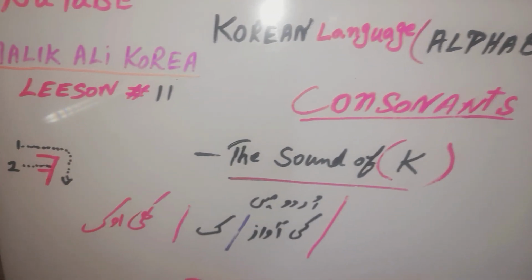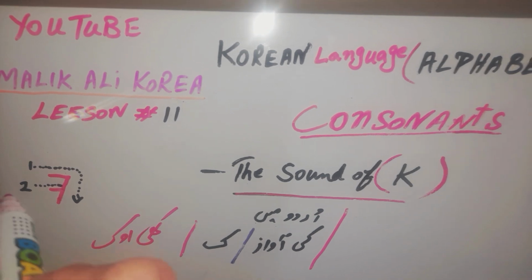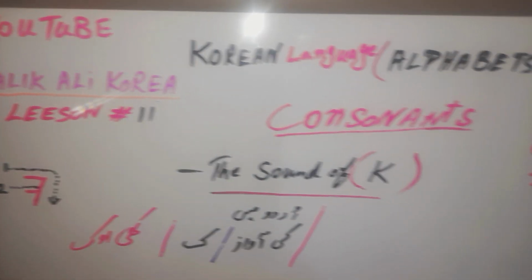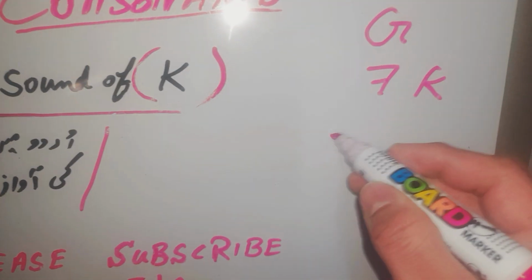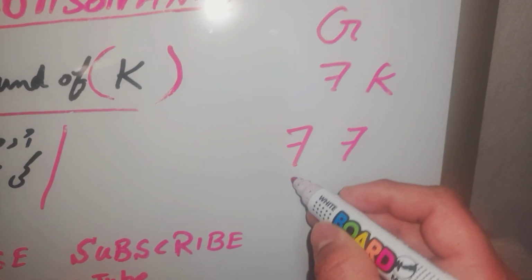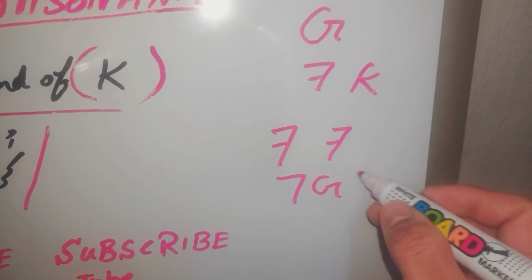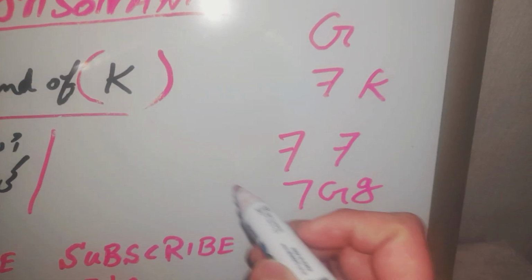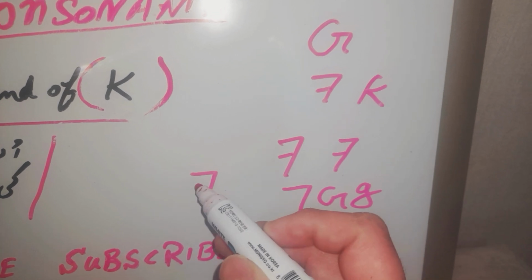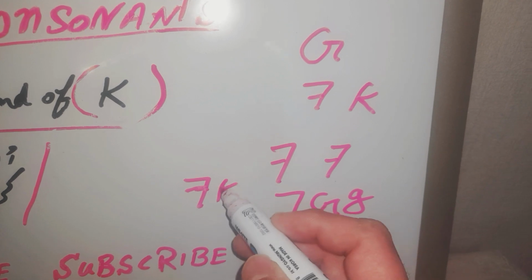It's too simple. Okay guys, like left to right, up to down, and again left to right. Okay, I'll teach you. If we just want to be simple, it means giok, like the sound of G. But if we add this, it means kiok, the sound of K.